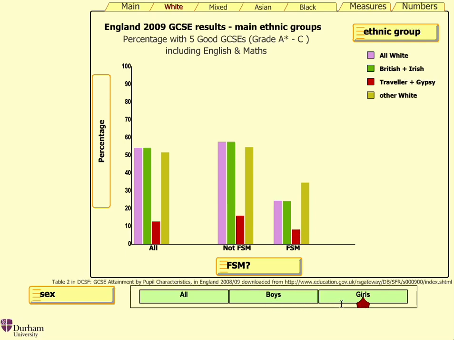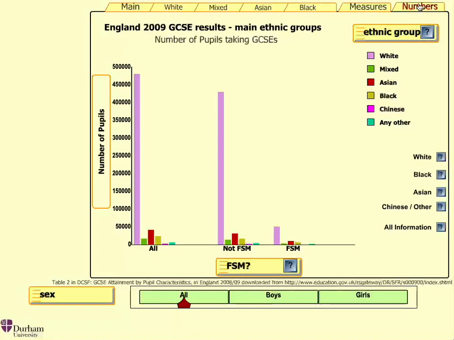The displays presented so far have been based on proportions, which allow us to make comparisons across and between groups. However, when we look at raw numbers, because in England the population is predominantly white, we see that numbers in some of these demographics are relatively small. However, it's worth remembering that this is population data, not a sample. So we're not trying to make inferences from small samples.